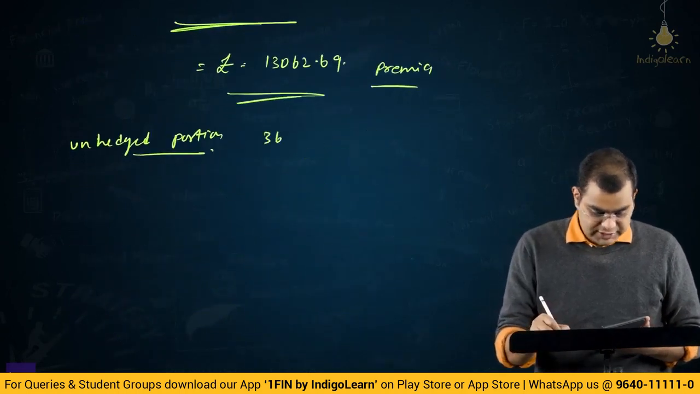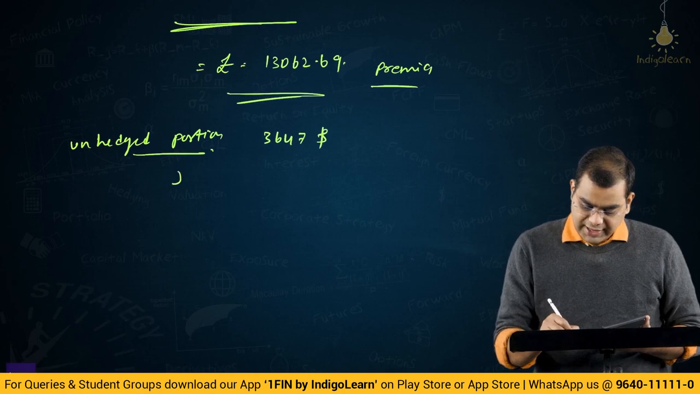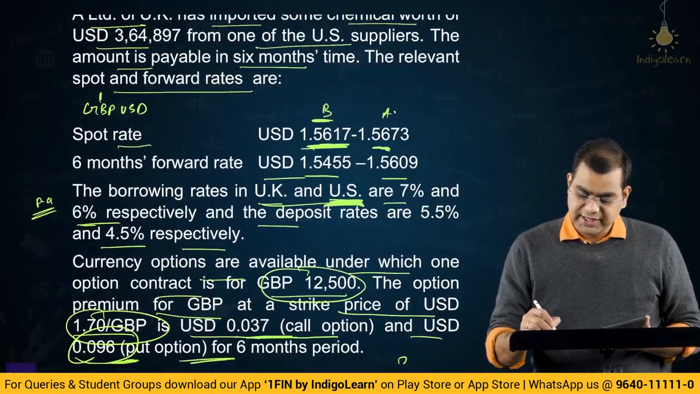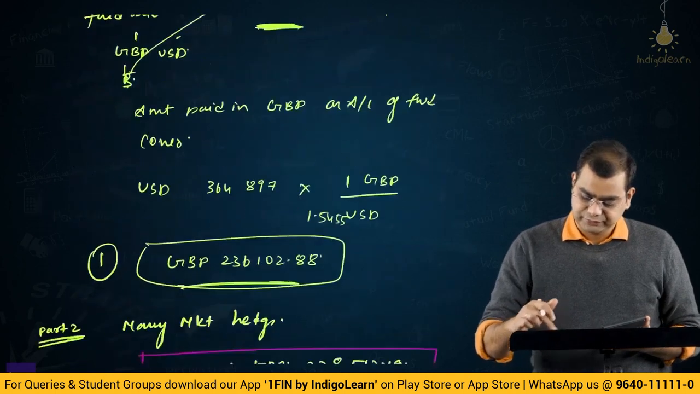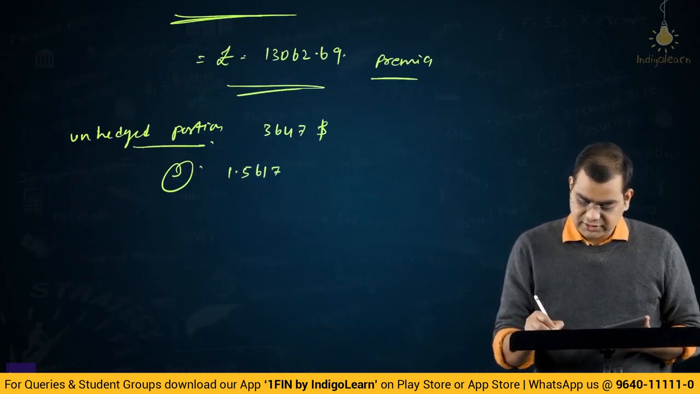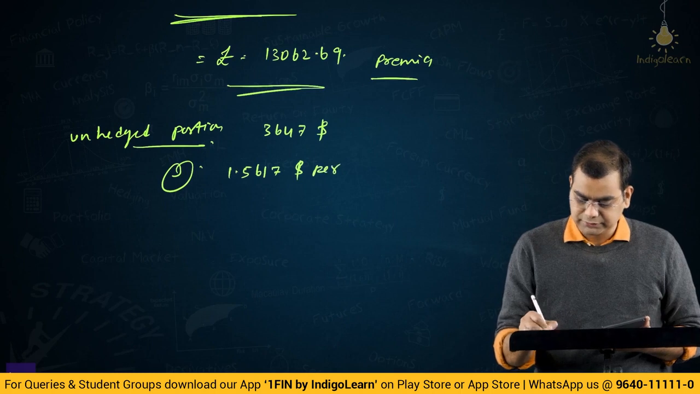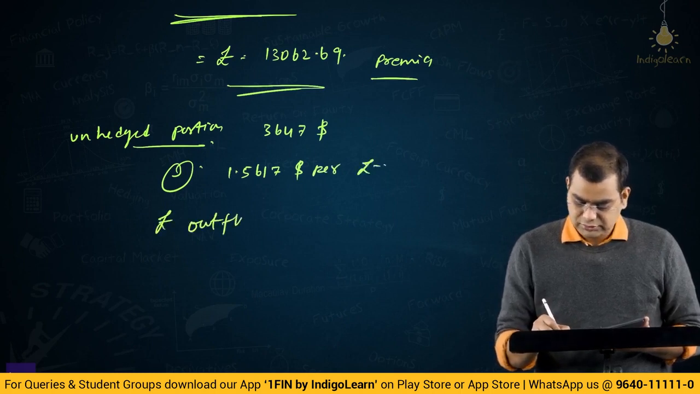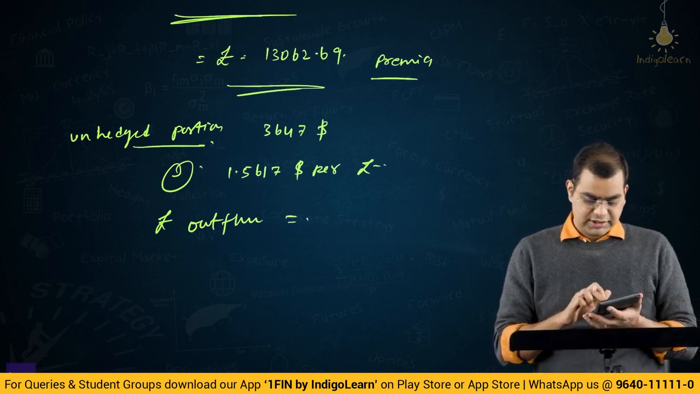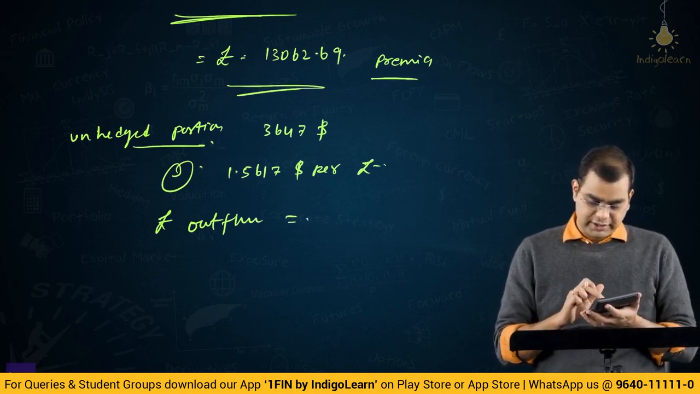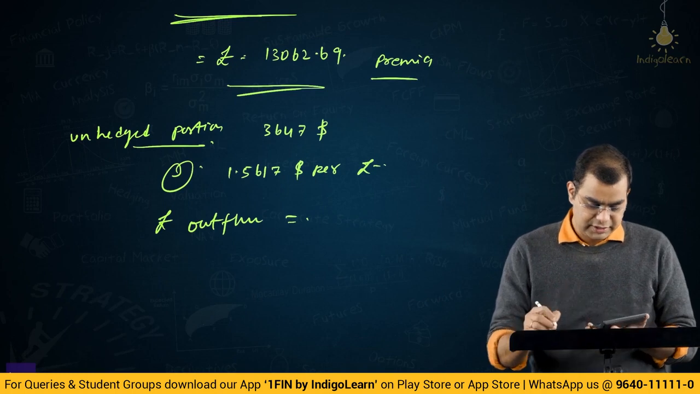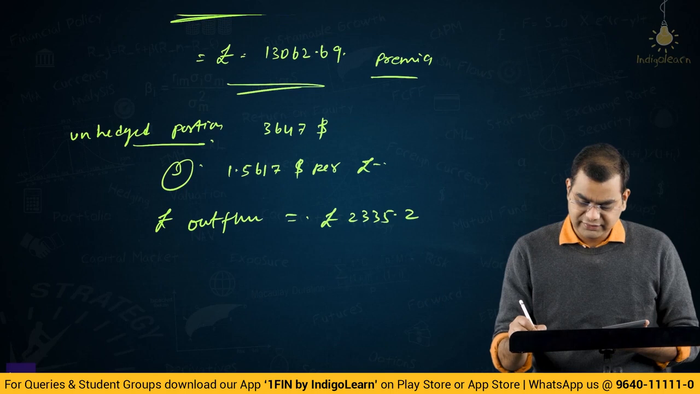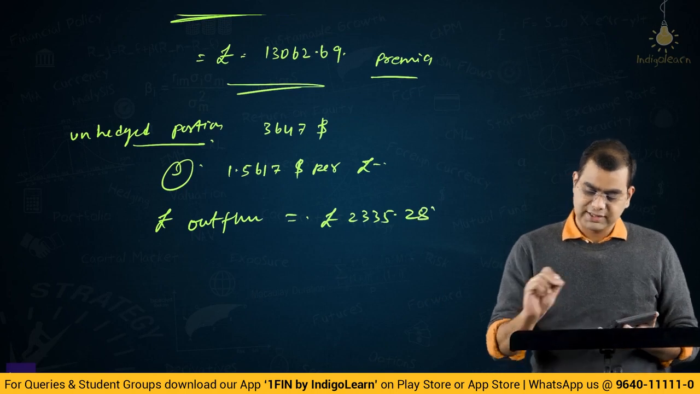$3,647. At what rate? What is the spot rate? You have to buy dollars. So same rate, $1.5617 per pound. So pound outflow is equal to 3,647 divided by 1.5617, that will be pounds 2335.275. So I will take 28. Okay, this is the unhedged portion.